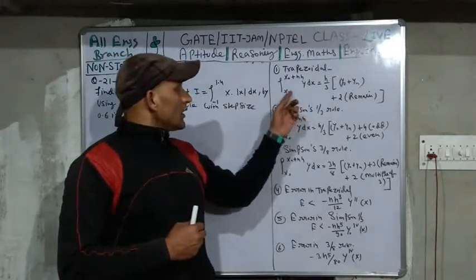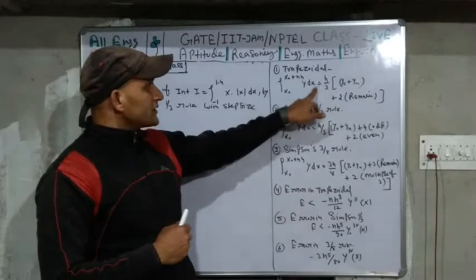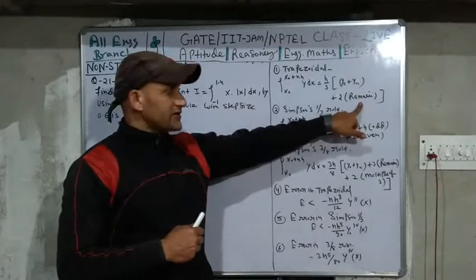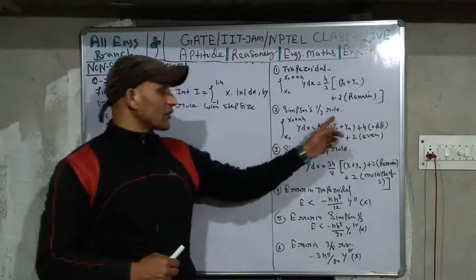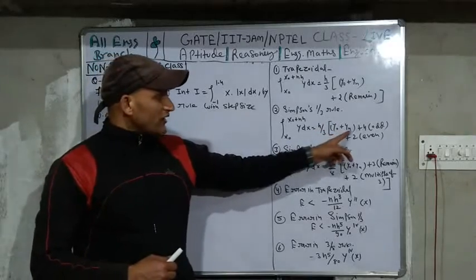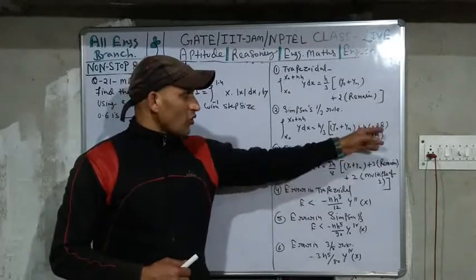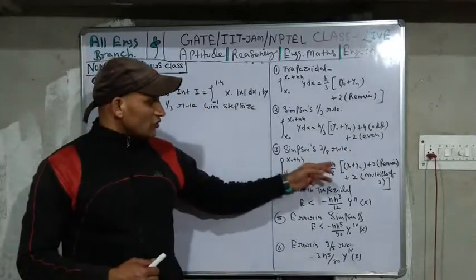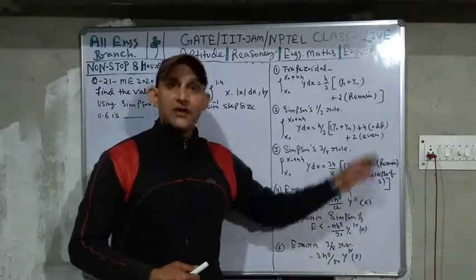In the trapezoidal rule, the integration from x0 to x0 plus nh of y dx is equal to h upon 3 times y0 plus yn plus 2 times the remaining elements. Okay, what is this? I will explain when I solve this problem. Second one is Simpson 1/3 rule. Integration from x0 to x0 plus nh of y dx is equal to h upon 3 times y0 plus yn plus 4 times odd terms plus 2 times even terms. And Simpson 3/8 rule: the integration from x0 to x0 plus nh of y dx is equal to 3h upon 8 times y0 plus yn plus 3 times the remaining terms and 2 times the terms that are multiples of 3.